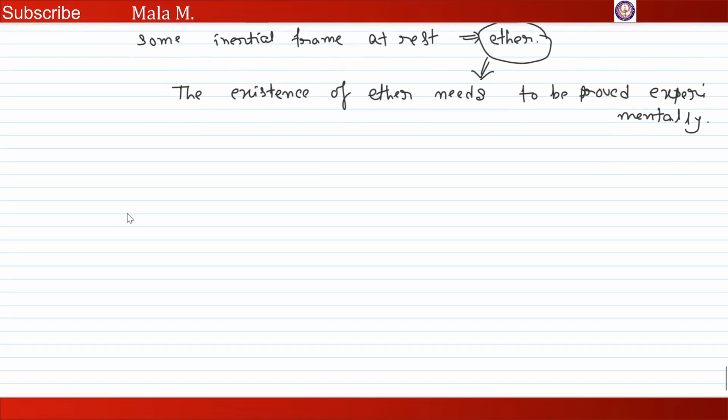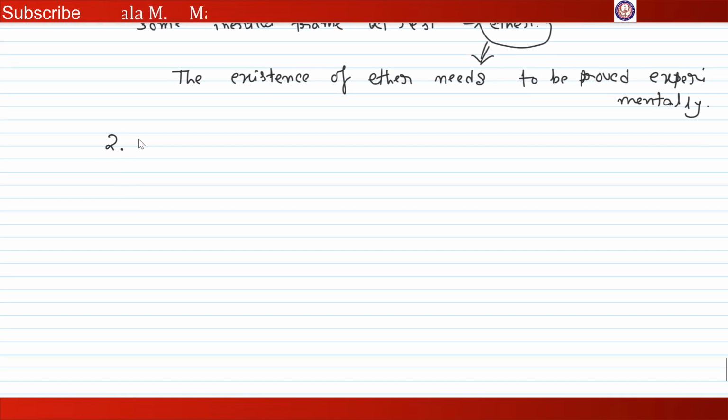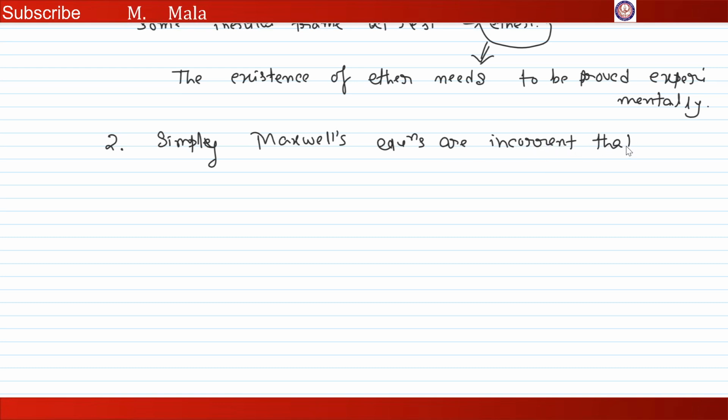What is our next point? Our next point is that Maxwell's equations are incorrect. That's why Galilean transformation failed. But to prove this point also, we just can't say that some equations failed.